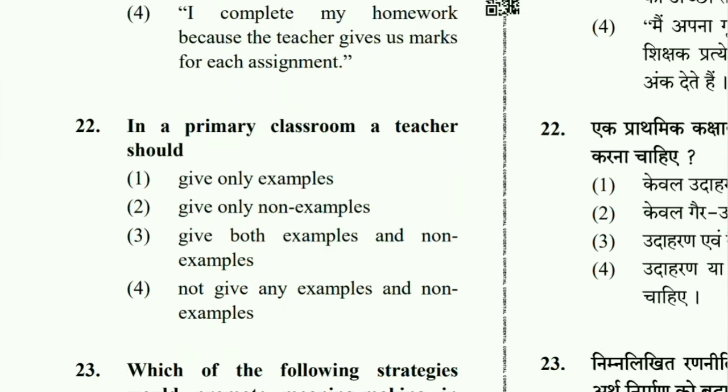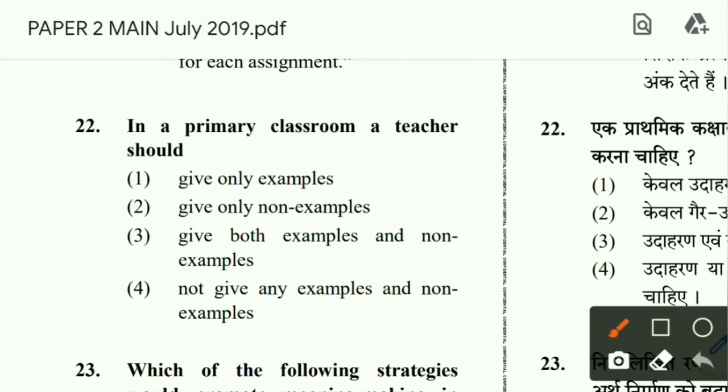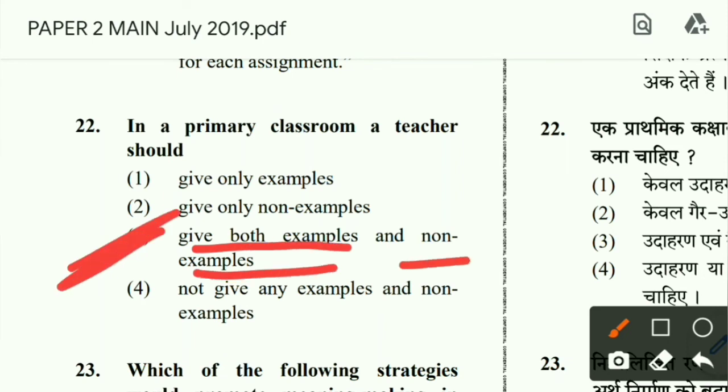So to make everything very clear to students, a teacher should give both examples and non-examples so that the students can understand that this is an example of that concept and this is not an example of this concept. They can compare and understand in a better way. This the teacher should do.